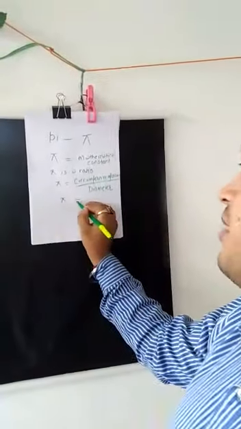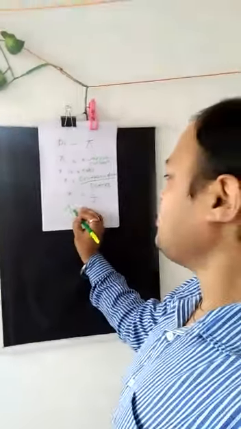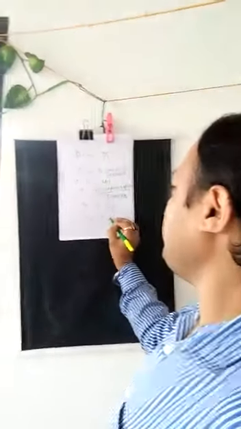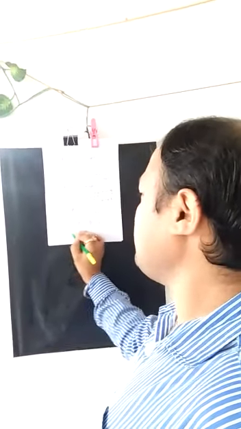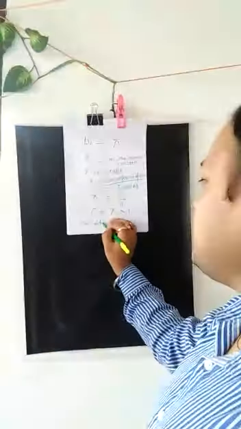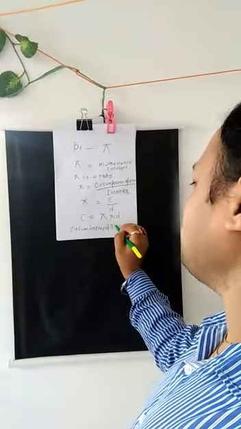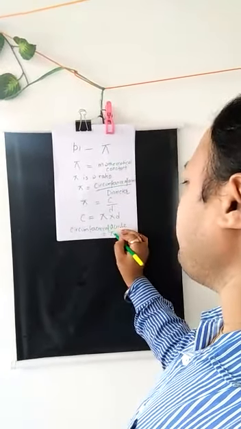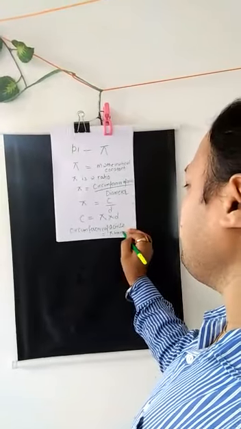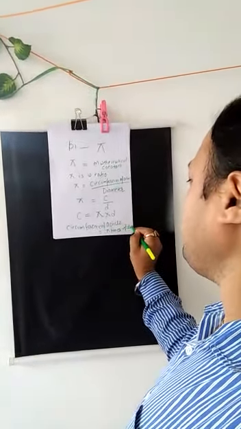So we can say pi is equal to c by d, or we can say c is equal to pi into d. So here c is the circumference of the circle, which is equal to pi times the diameter.